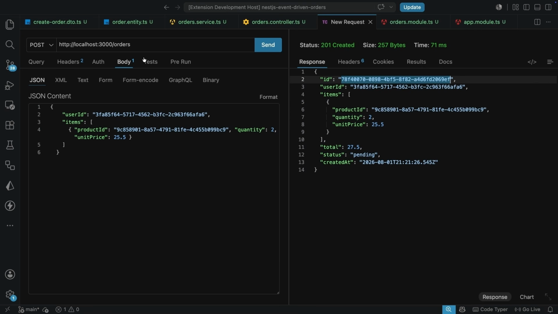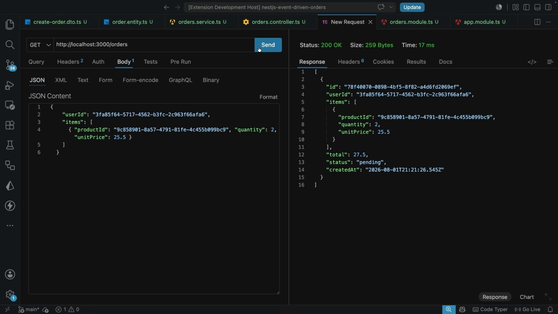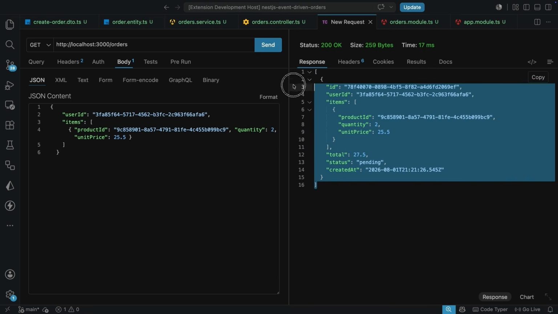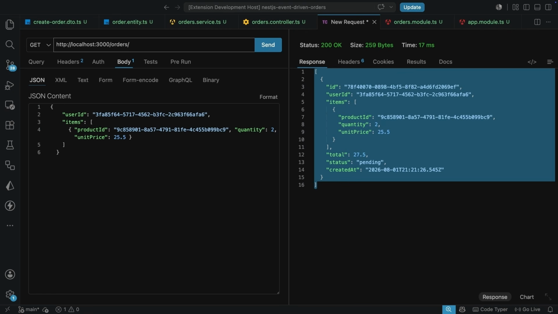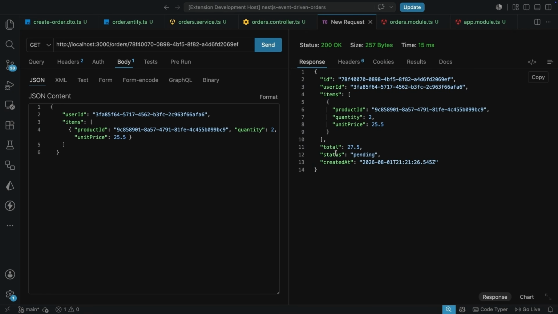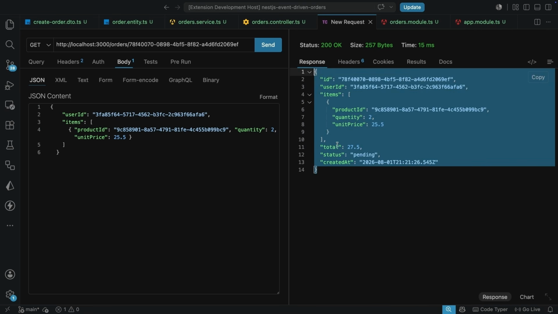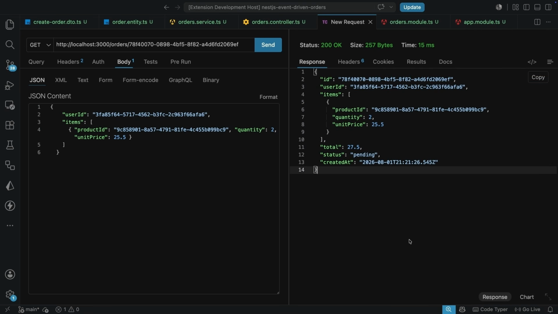And the next request here is going to be a GET request. Let's just send this off like this to see that we are getting all the orders, which we are. And now let's try to go to the order ID. We'll paste in the ID and we're going to give this a send. And now we see the result over here. So right now, we have a real validated endpoint that goes on to create real orders.